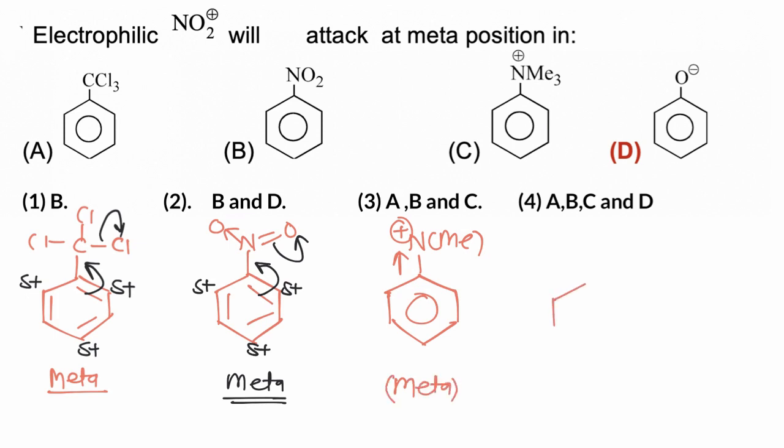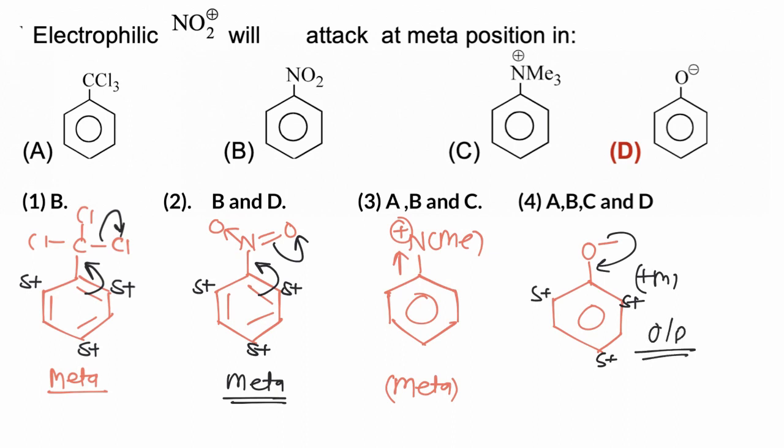In fourth case, when phenoxide ion is present, phenoxide ion is having very strong plus M effect, so it will increase electron density at ortho and para position, so it will be ortho para directing and activating. So A, B and C are meta directing, while phenoxide ion, option given is D, is ortho para directing, and hence correct answer is 3.